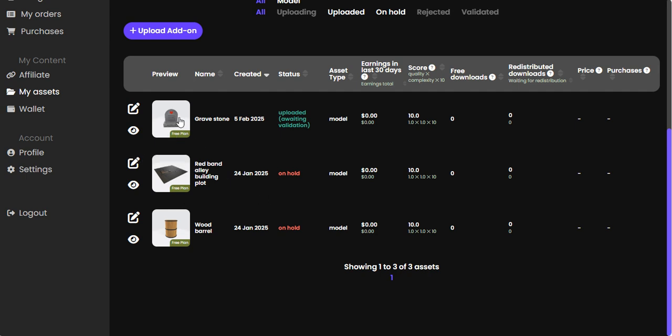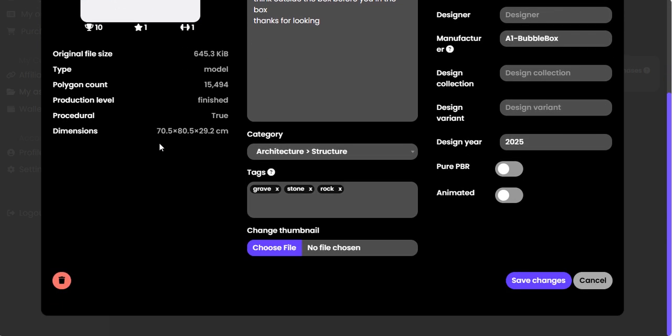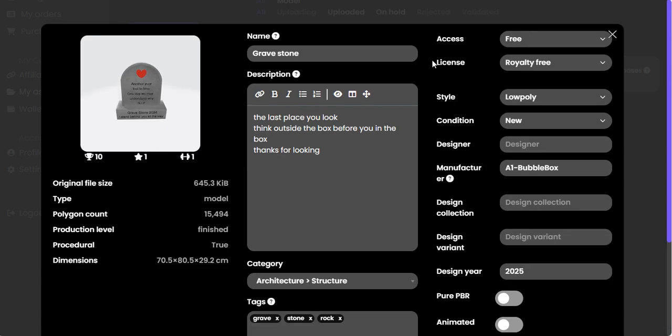Now I've uploaded my tombstone. There's nothing wrong with that tombstone. Let me just show you that first. Here's the tombstone. It's got beveled edges. It's all got nice round corners. There's no sharp bits on there. So it passes the health and safety check, just so everyone understands that.